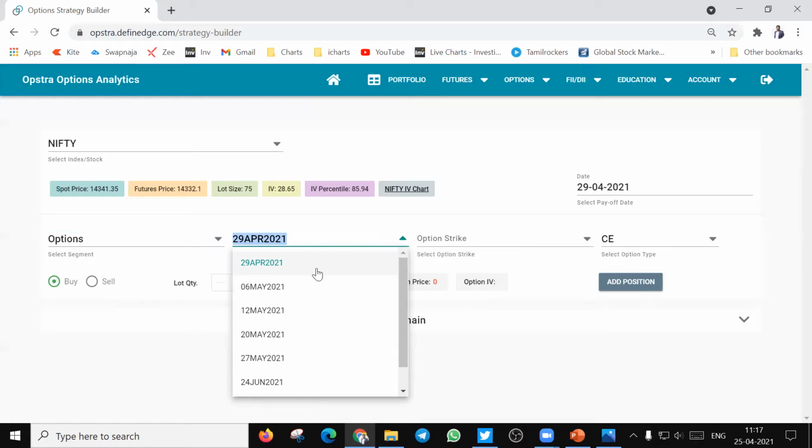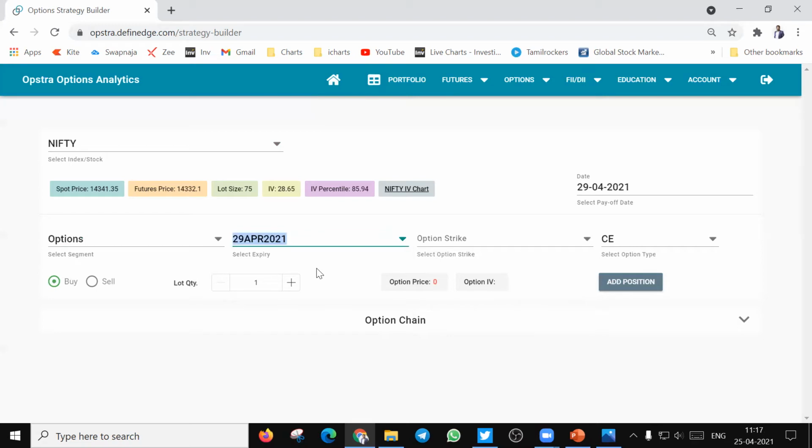So current week expiry is on 29th of April 2021, which is also a monthly expiry. After selecting the monthly expiry option, you have the option to select your strike price.